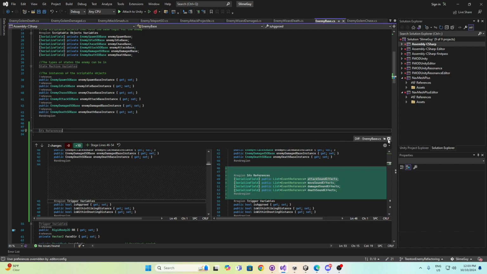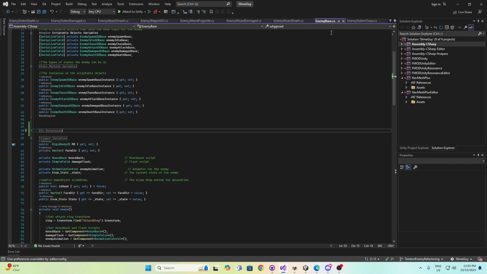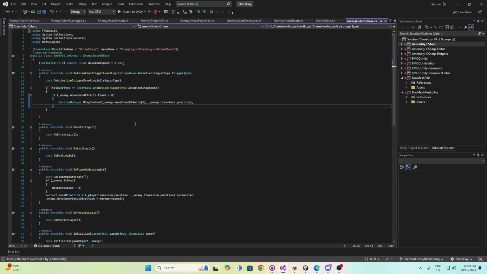And then, say we go into the golem. Basically, how the code works is it's going to check this enemy move sound effect for the move and make sure the count is this, which, since there's only going to ever be one in there right now, works. If we wanted to add more in there in the future, we would have to change this logic a little bit, like add a random right here.